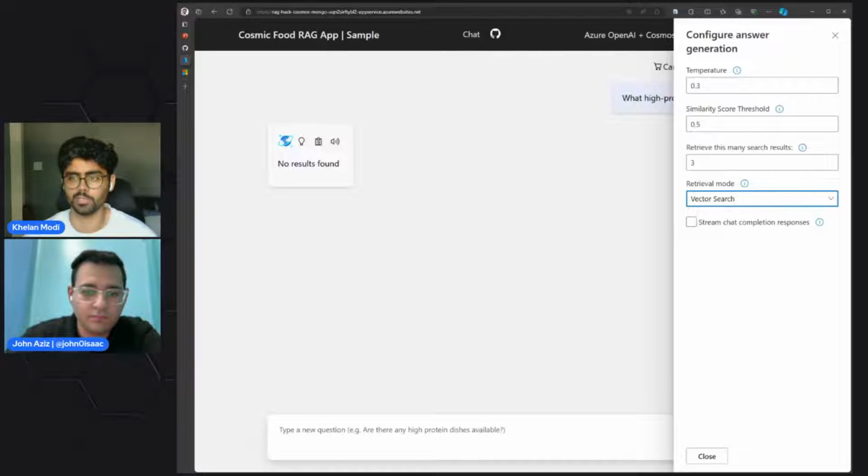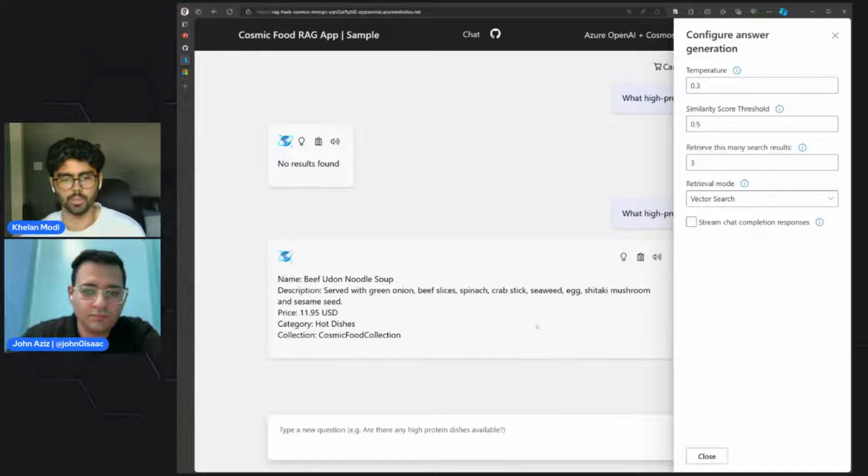So if I ask the same question again, what are high protein recipes? It's going to go into the database and look at the responses, look at the data and give me responses based on it. As you can see, beef udon noodle soup is high in protein because it contains beef slices and it has eggs as well.